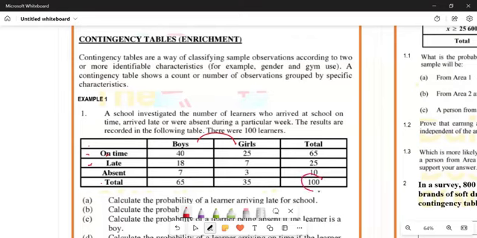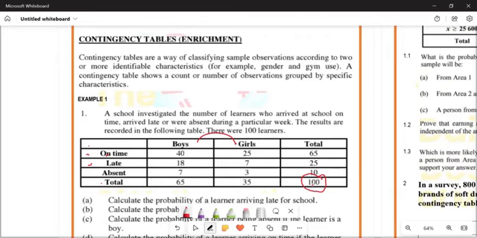What is the total number of learners that were in the school? How many learners were here? There were 100 learners in the school. Now we can start to talk about probability. The probability is how many ways the event can occur all over the sample space.